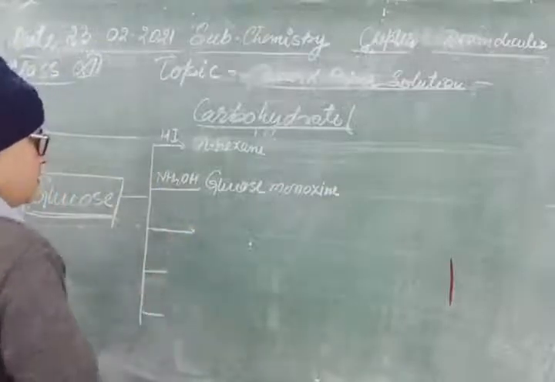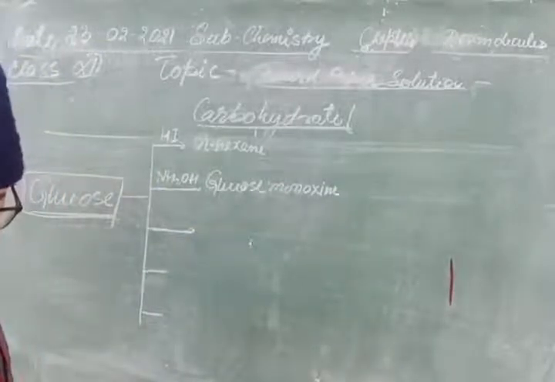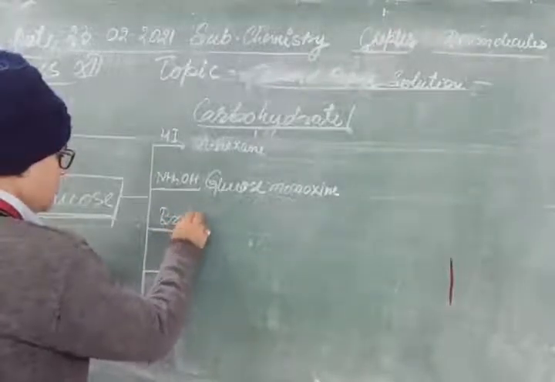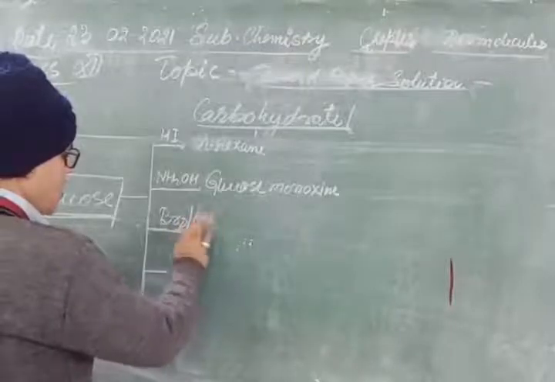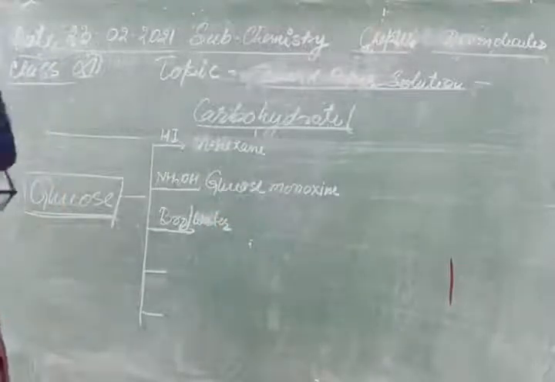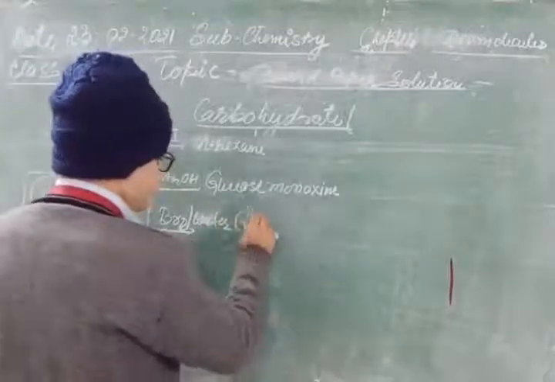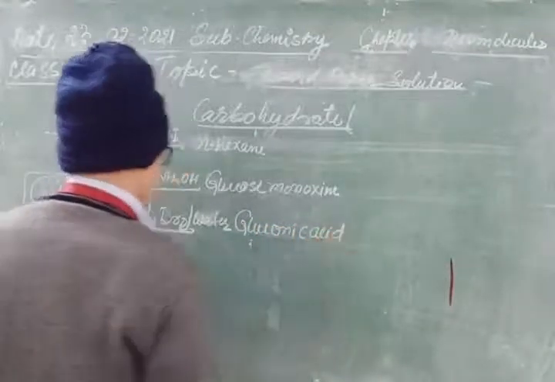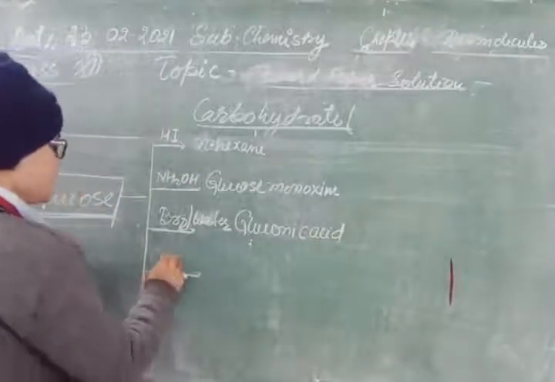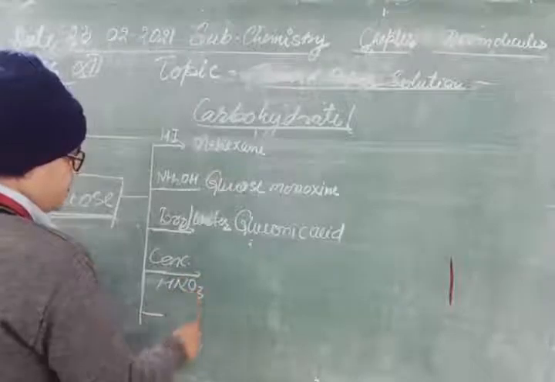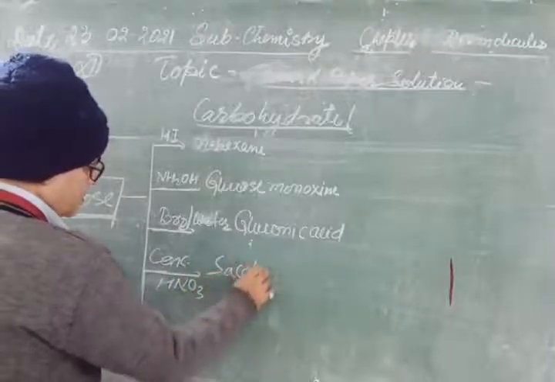Next, it reacts with Br2 water and gives gluconic acid. With concentrated nitric acid, saccharic acid will be formed.